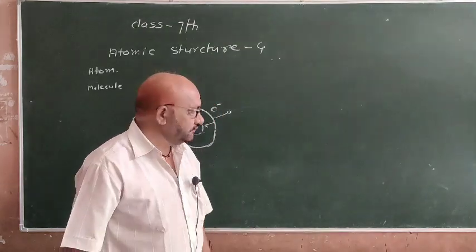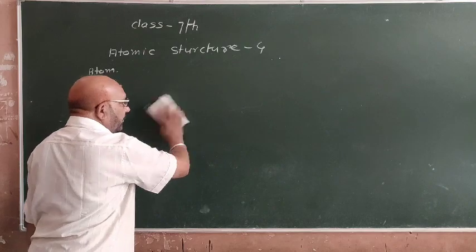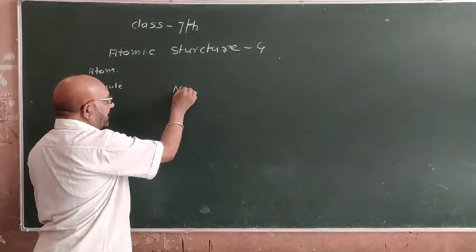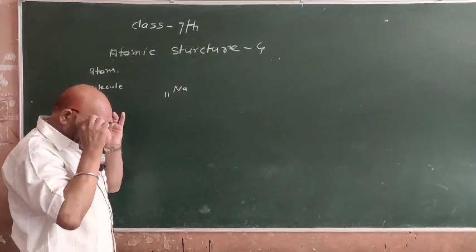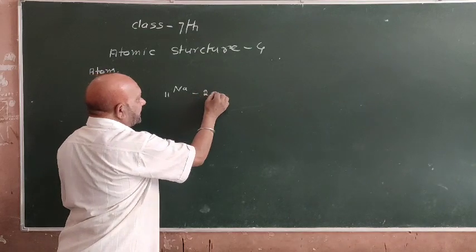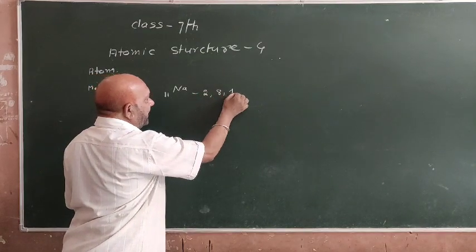Valency. What is valency? For example, the atomic number of sodium is 11 and its electronic configuration is first shell 2, second shell 8 and last shell 1.